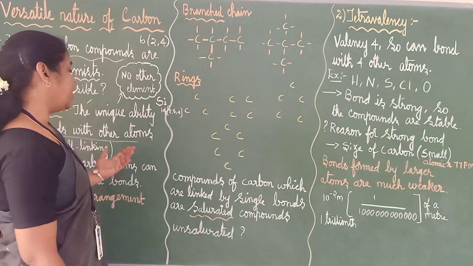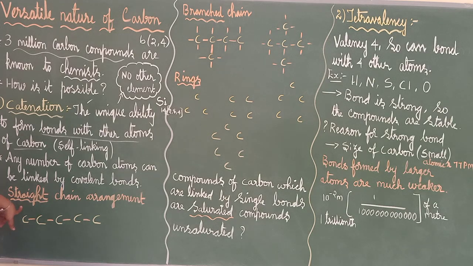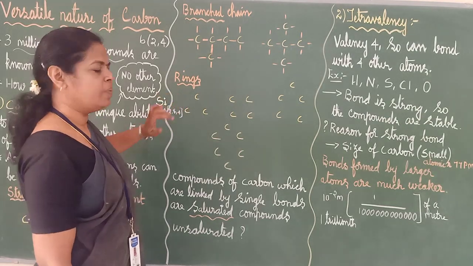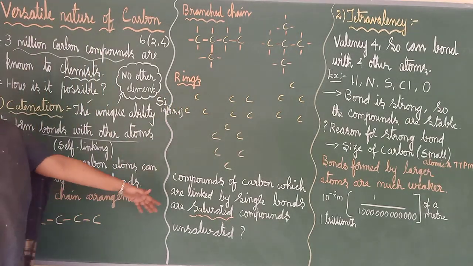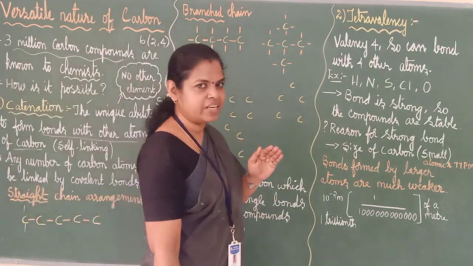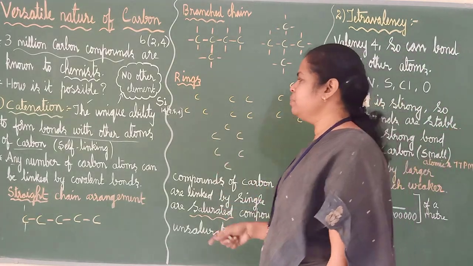Carbon can have more than that. See here, there are 3 types: straight chain arrangement, branch chain arrangement, and it can also make rings. Okay, so straight chain, if it goes on like that. See here, how many carbons? 1, 2, 3, 4, 5 carbons I have put. 6, 7, 8, 9. It goes on like that. That is straight chain arrangement. Here any number of carbon atoms can be linked. By which bond? Not ionic bond. You should be very careful: what bond will be there in carbon? Covalent bond.